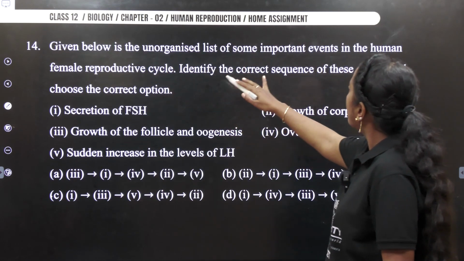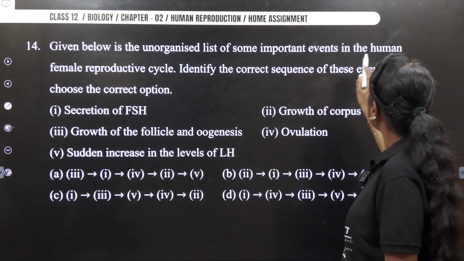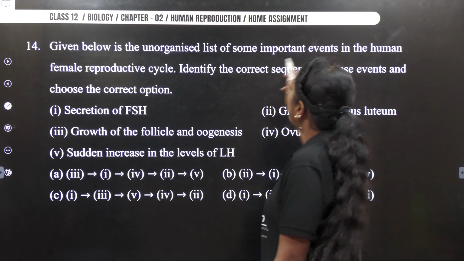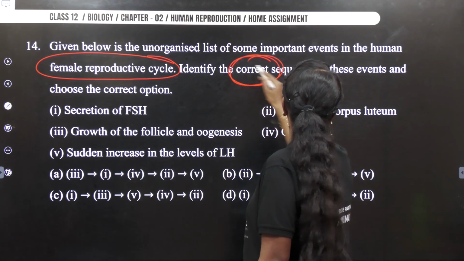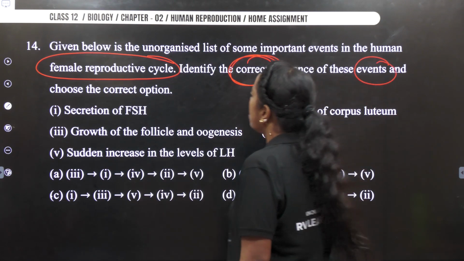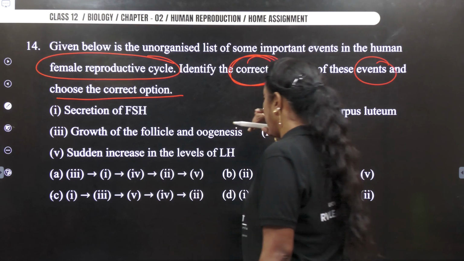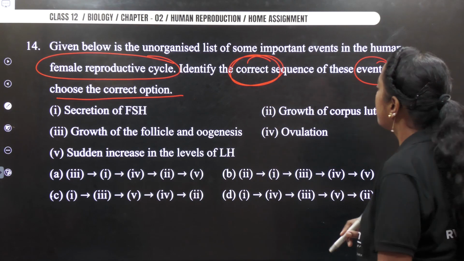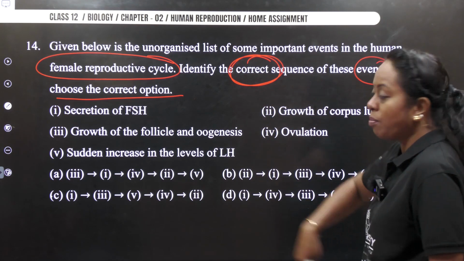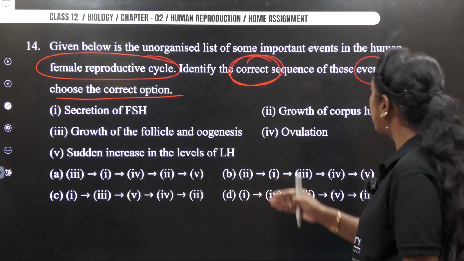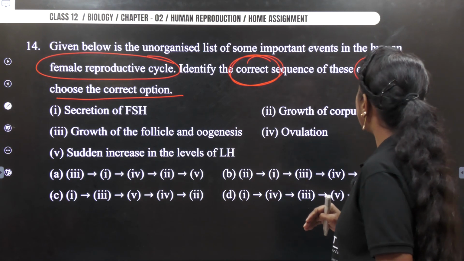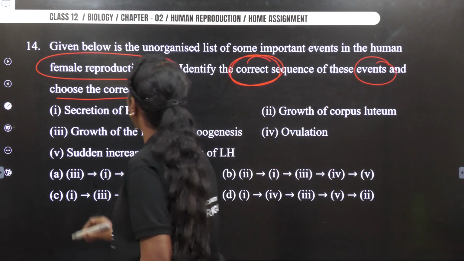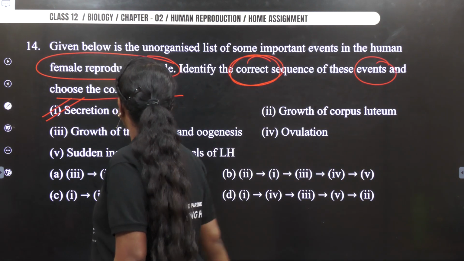Given below is unorganized list of some important events in human female reproductive system. Identify the correct sequence of events. Choose the correct option. Okay, so let's see what are the events. Okay, it's again about the chart itself. If you have to start, we need to have growth of the follicle. If growth of the follicle has to occur, we require FSH hormone. So marking first one as FSH.